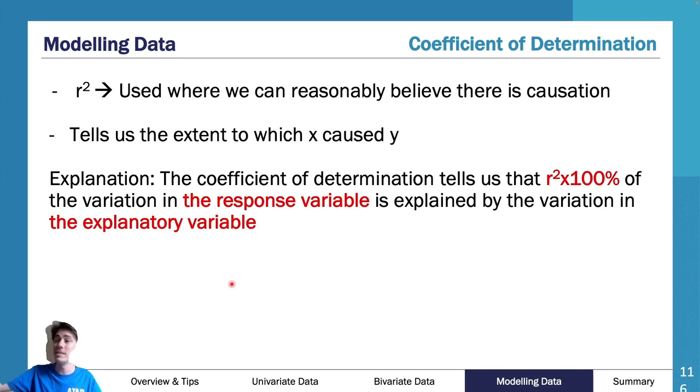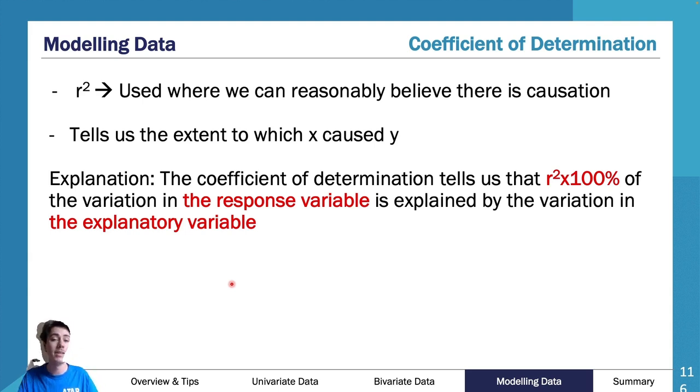And you put it into this exact line here. Again, this is where the red was. This is why I said fill in the red to fit the question. But let's say for my weight and my height, I got an R squared value of 0.72. I would say the coefficient of determination tells us that 0.72 by 100% will give me 72%.